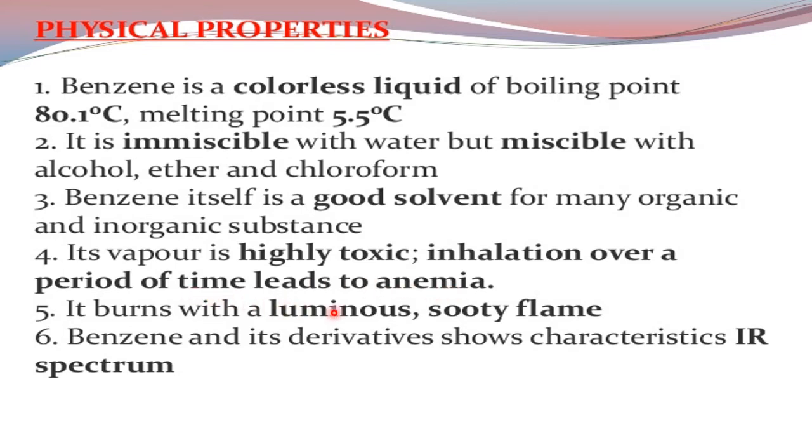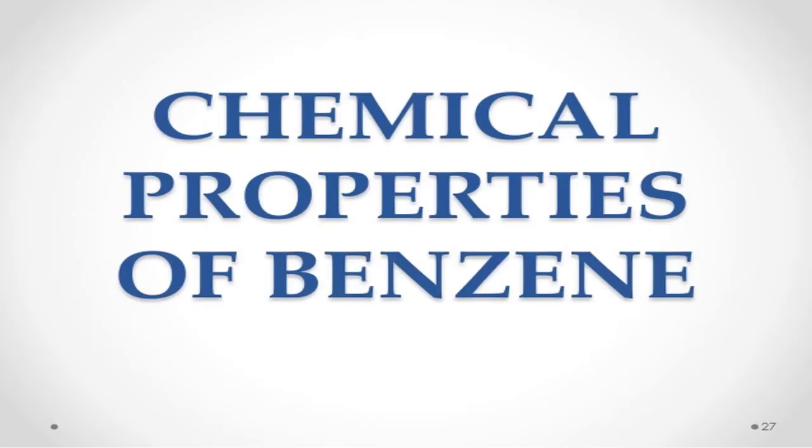It burns with a sooty flame. A lot of black color comes out that can be collected and sent for the carbon industry or the carbon black industry. Benzene and its derivatives show characteristic IR spectrum. That means a lot of it is generated that is seen in the IR spectroscopy, infrared spectroscopy. Okay, right. Now go for the chemical.